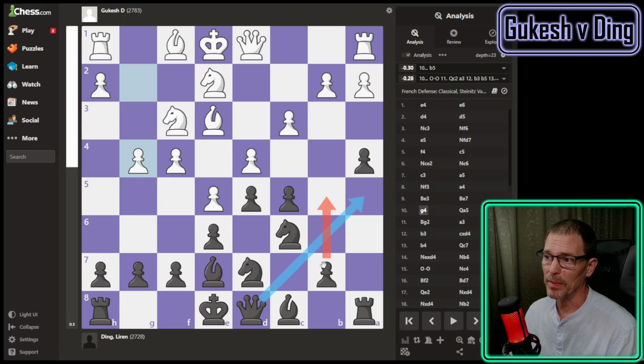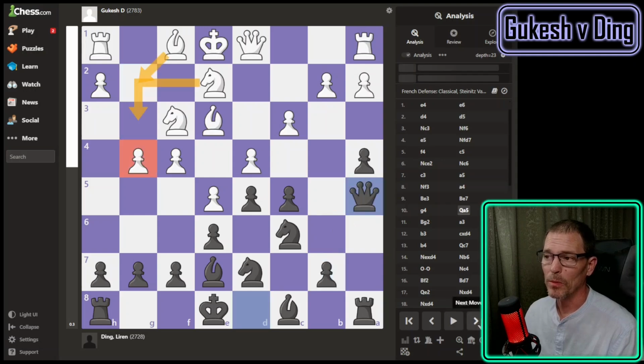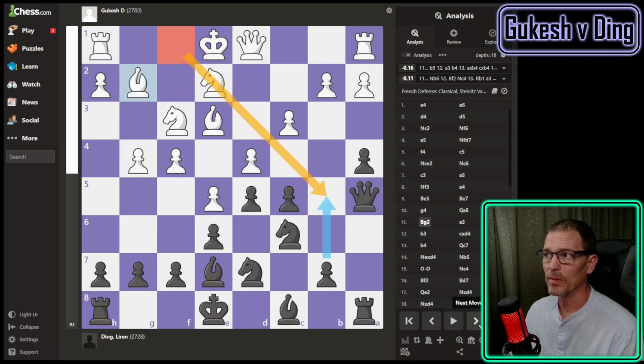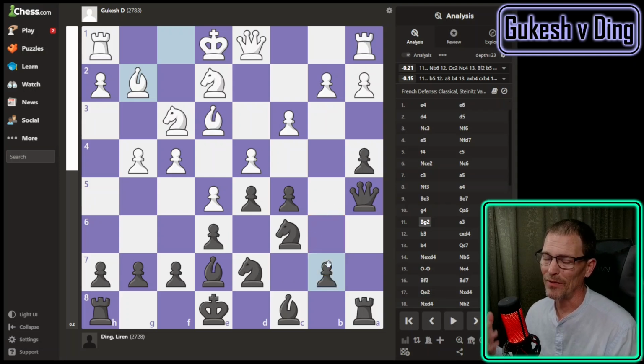The engine says just play B5 now. Don't put the queen over there. Play B5 now or castle. But once you put the queen there and white moves the bishop, then either knight to B6 or B5. I personally would be tempted to play B5 first, because once you put the knight in front of it, you can't play B5. You play B5 first, you can still play knight to B6. If I can help it, if I have time to think about it, I try not to make a move that prevents my other candidate move.